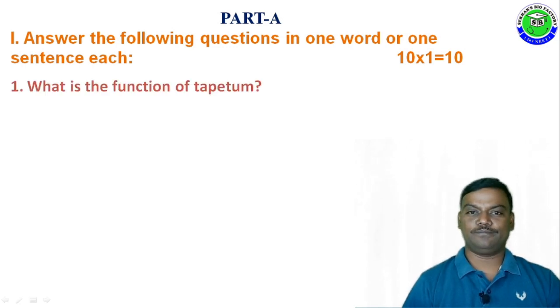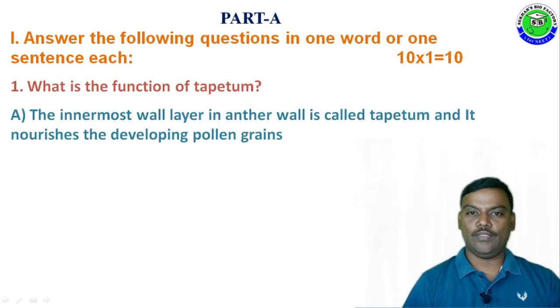Question number 1. What is the function of tapetum? The answer is, the innermost wall layer in the anther wall is called tapetum, and it nourishes the developing pollen grains. Question number 2. Define spermiation.